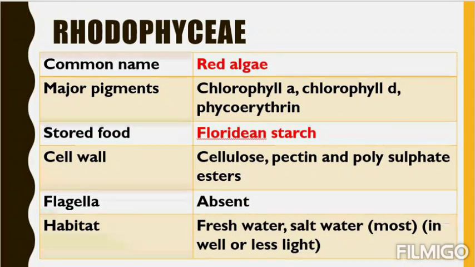Inside the ocean, the highest amount of algae present are the red algae. They can live in well lighted areas as well as less lighted areas. On the top of the ocean they are well lighted due to the presence of sunlight, but when you go deep inside the ocean, no sunlight penetrates. It is completely dark, but still some rhodophyceae can grow inside the dark also. So rhodophyceae is the most abundant algae present in the ocean.